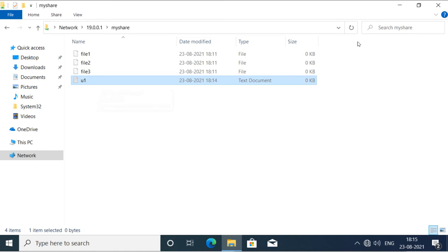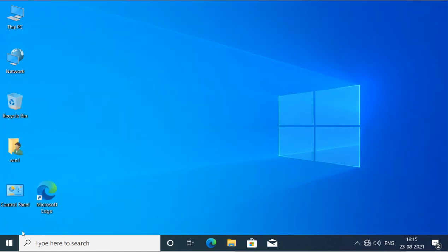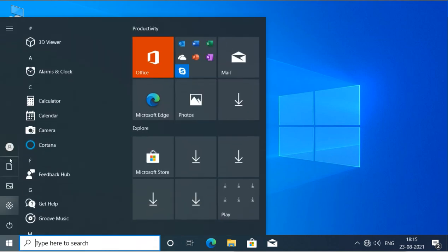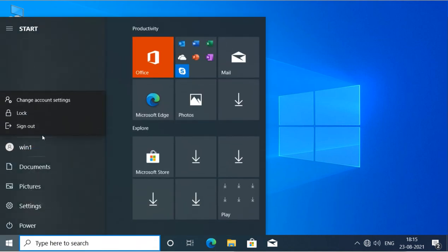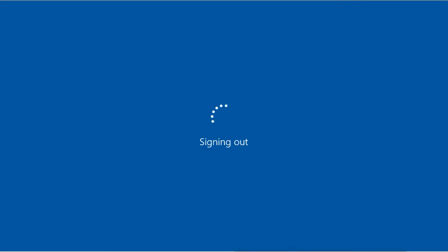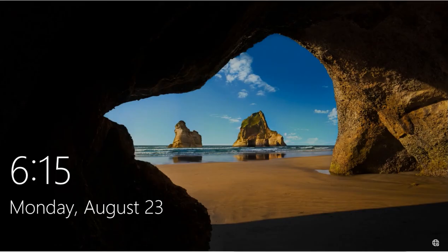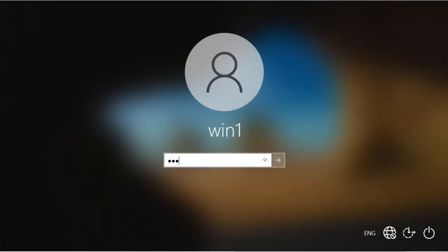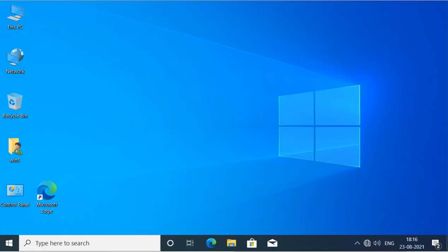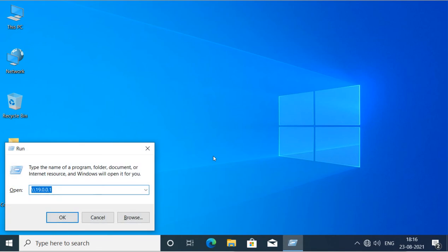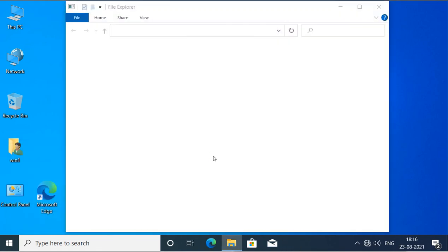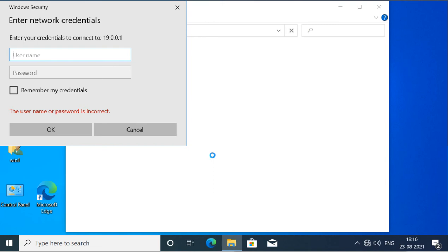Now for checking user 2, we should log out from here and then log in again, so that it will clear the cache. I will log in again. Now after logging in, when I try to access it again, it is asking me for the username and password. This time I will say user 2, and the password for user 2. Remember to give the Samba password, not the normal password.